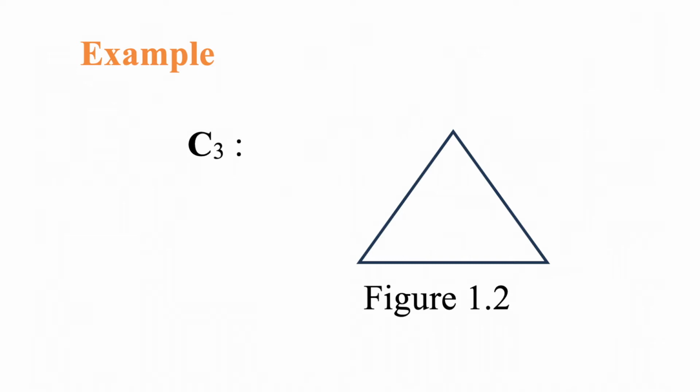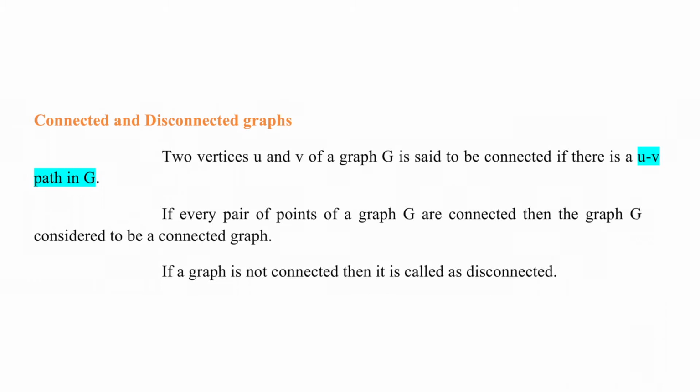We are going to recall the definition of connected and disconnected graphs also, because we will need that for the definition of cut vertex and cut edges. Two vertices u and v of a graph are said to be connected if there exists a uv path in G, and if every pair of points of a graph G are connected, then the graph G is considered to be a connected graph.